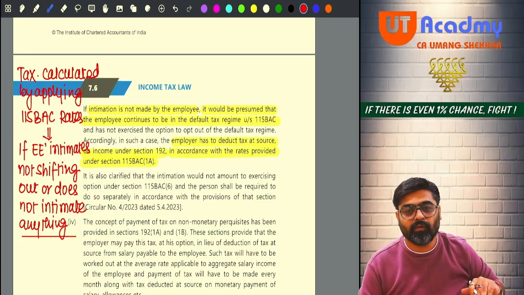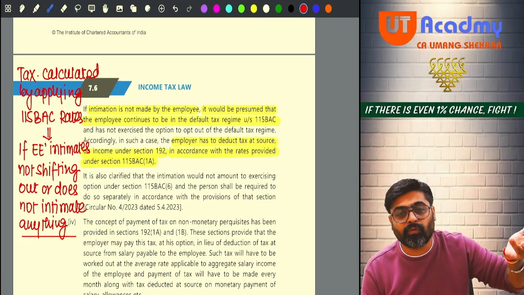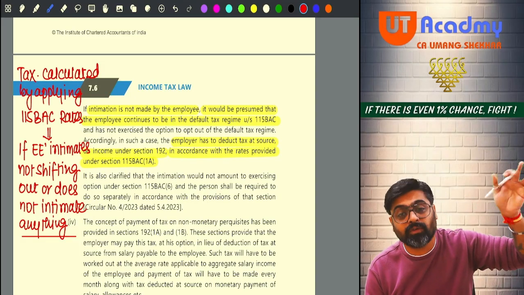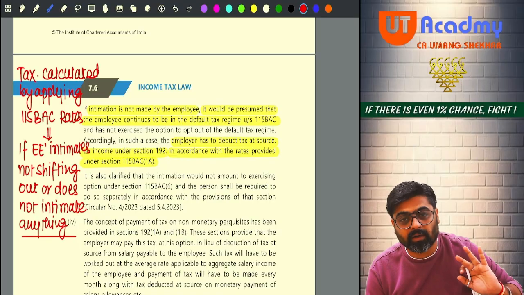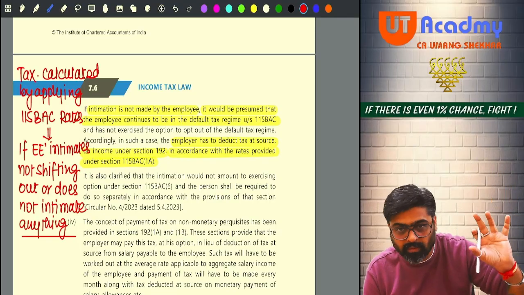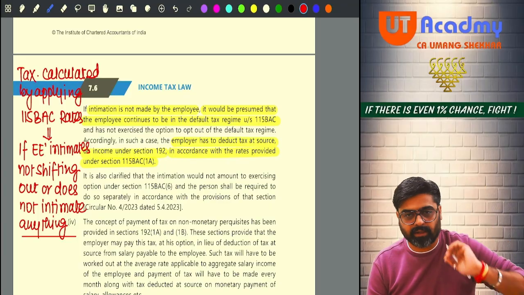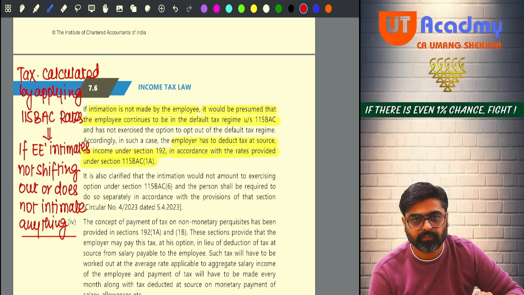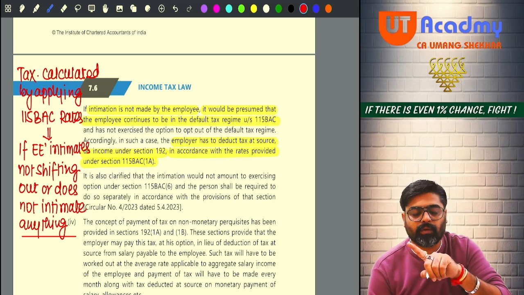Okay. Few employees are not in office or from few employees, intimation could not be taken. It will be assumed that they have not shifted out and from their salary also, 115 BSE rate, the tax will be calculated and that tax will be deducted. Now, the salary will be paid for the month of April.